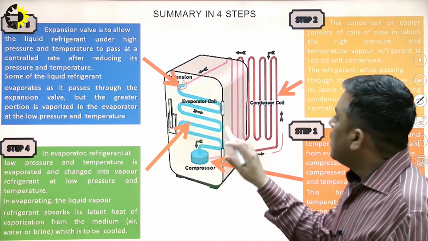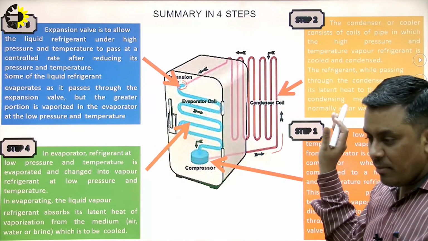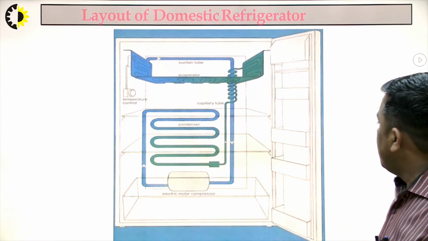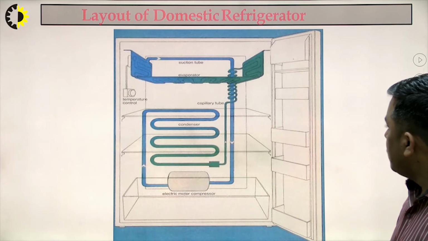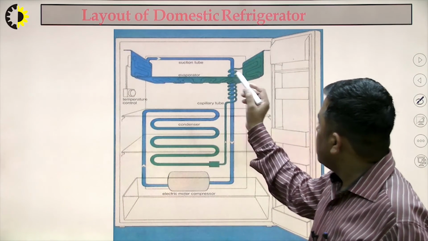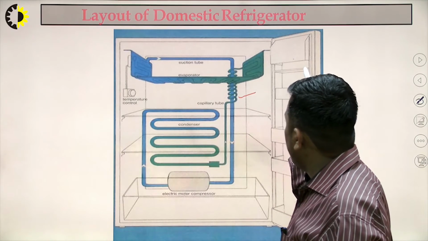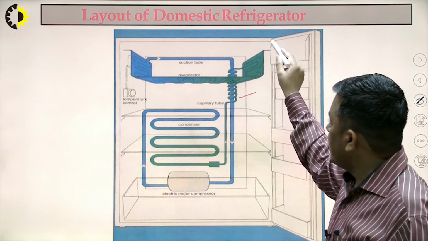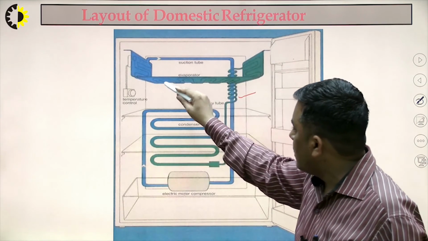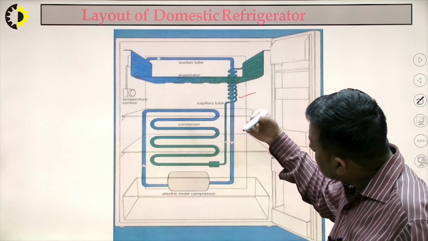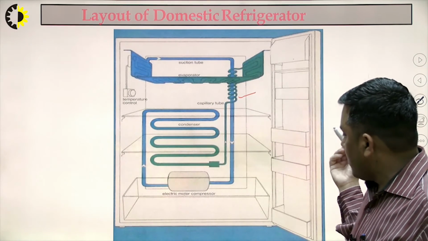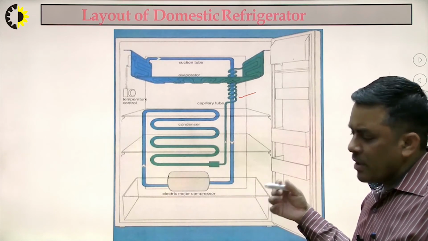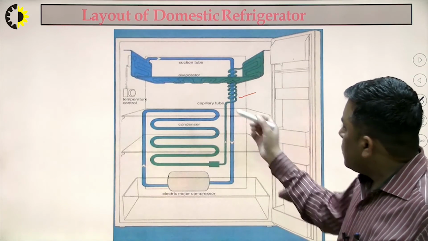So this is what the vapor compression refrigeration system also is, and our domestic refrigerator also. Here we can see a more clear view. This is the capillary tube or the expansion device. This is the freezer portion where the ice is generated. So this is basically the evaporator. Condenser coil: this is on the back side of the domestic refrigerator, and an electric motor operated compressor, which may be reciprocating or rotary.